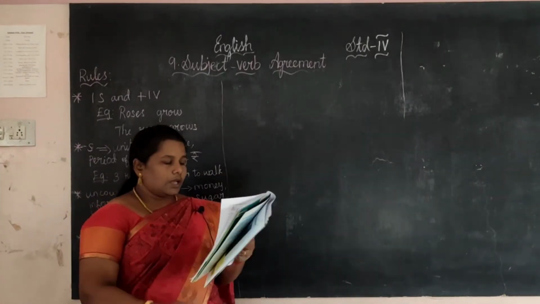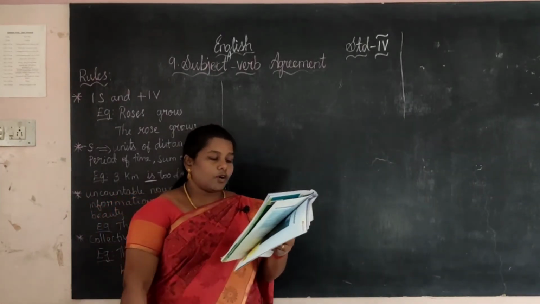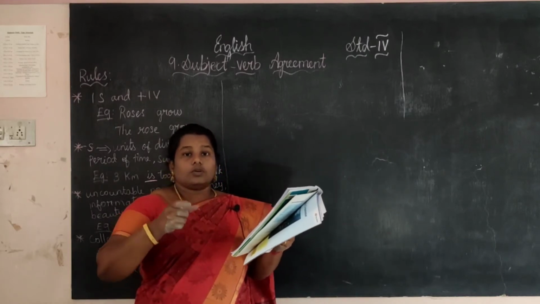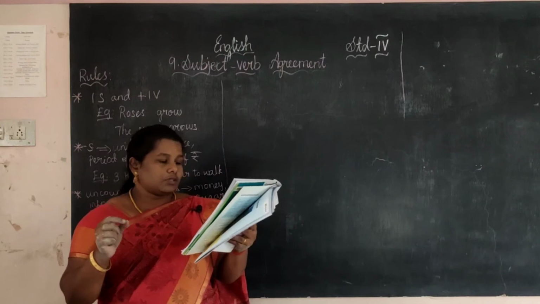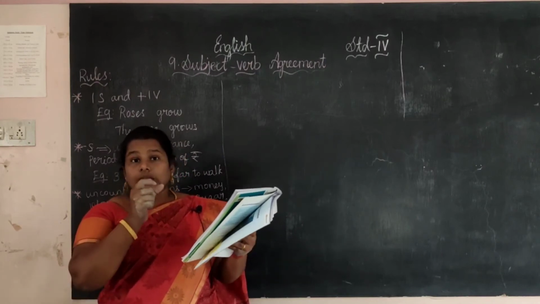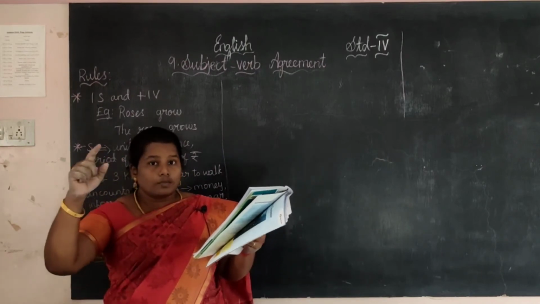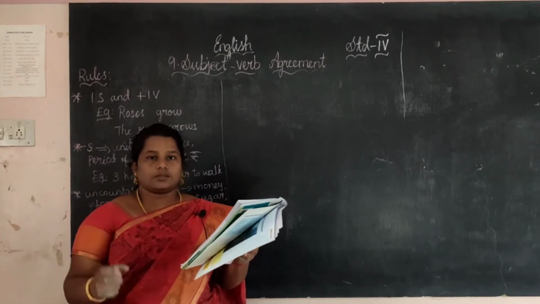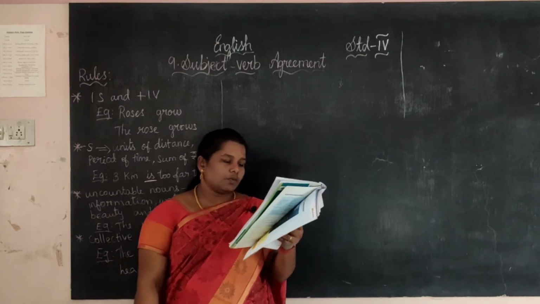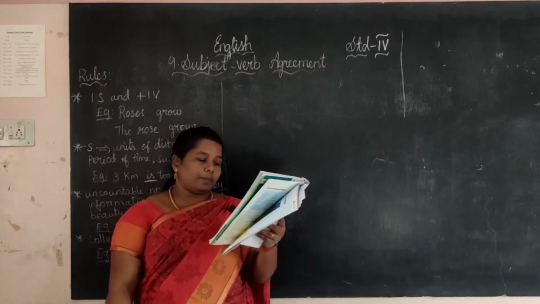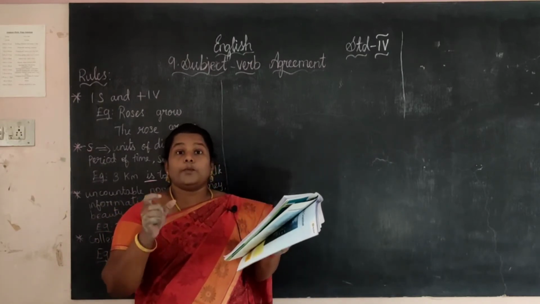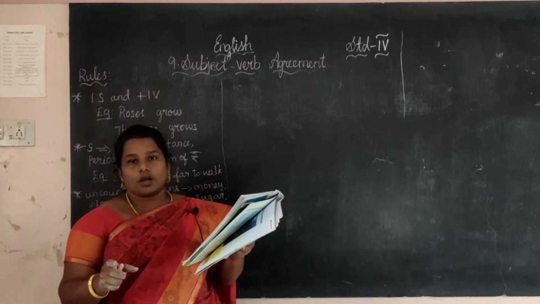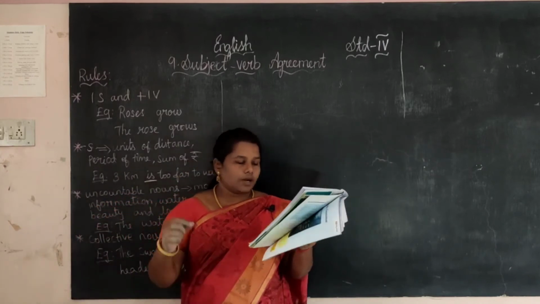Okay, now let me do the exercise. Check the correct form of the verb that agrees with the subject. எது subject கூட agree ஆகி போகுதுன்னு பார்த்து டிக் பண்ணணும். See, the monkey. There is no s, so we want to put s in the verb. So which is the answer? Climbs. So tick the word climbs. Next one. We dash to the park. We plural. So we want to use are. So are walking. We want to tick the word are walking.